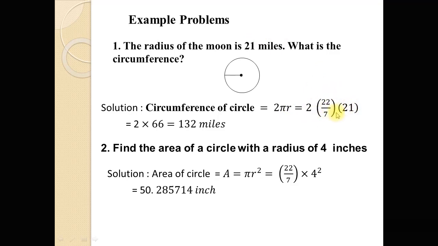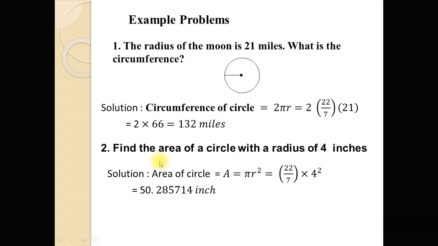So after simplification, 7 ones are 7, 7 threes are 21, and now multiplying 3 by 22 we get 66, and multiplied by 2 we get 132 miles. The radius of this moon is 21 miles, and this is the circumference. Sorry, this is the circumference of the moon. 132 is the circumference of the moon.